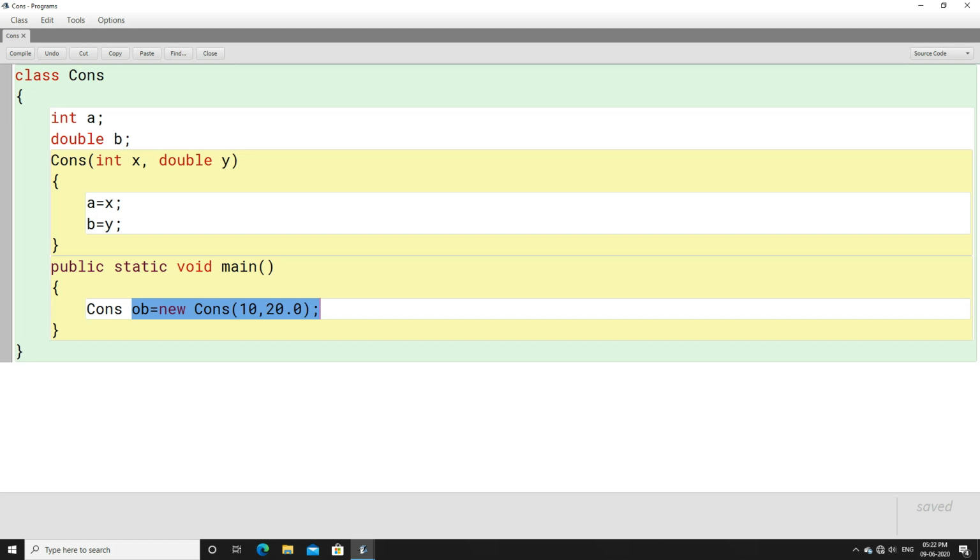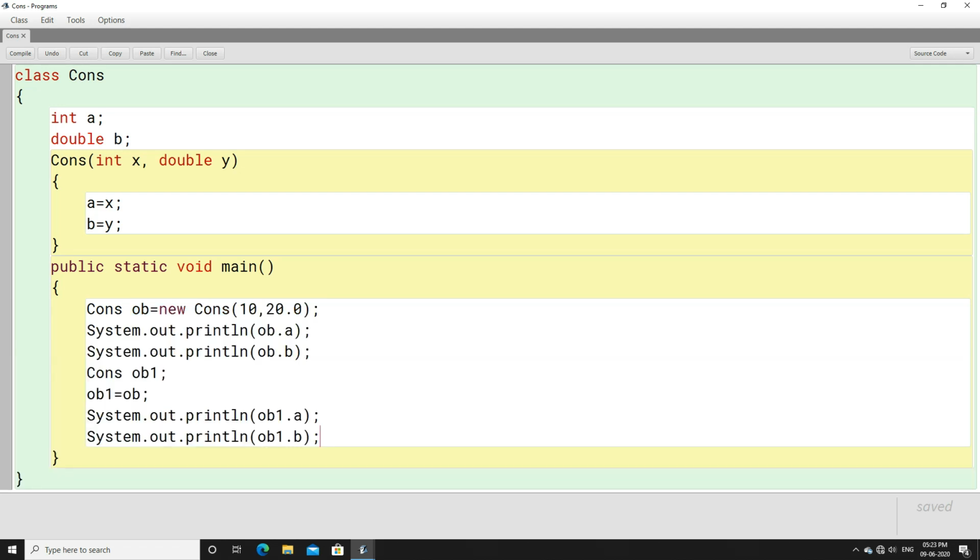You must be wondering that, sir, here for the ob object we have sent 10 and 20.0, isn't it? Now you want to send 100 and 110.0. What do you have to do? For the ob object, you have already sent 10 and 20.0.